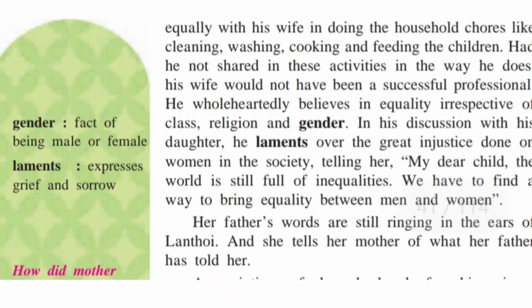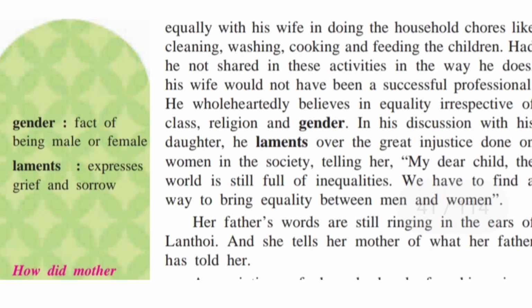In his discussion with his daughter, he laments over the great injustice done to women in society. Laments means he expresses his grief and sorrow over the injustice to women. He is always telling her, "My dear child, the world is still full of inequalities."